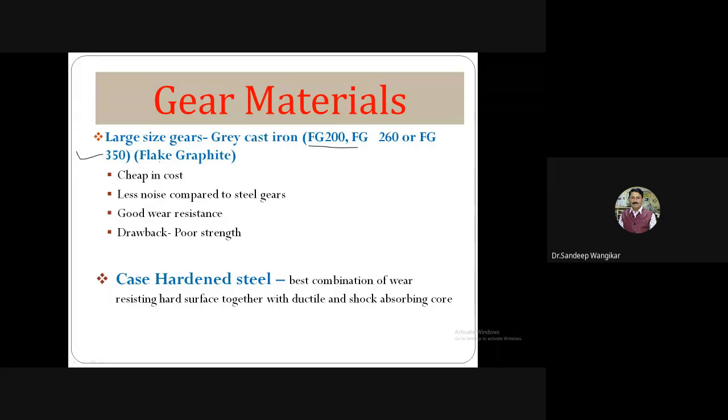When the gear size is very large, let us assume that you have to use a gear for a cement mill or cement kiln. These are the parts where cement is manufactured from the raw material. The diameter of the vessel or cylindrical part on which you will be fitting this is approximately 6 meters, 5 meters.